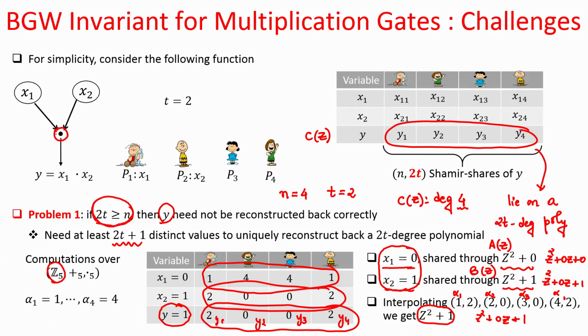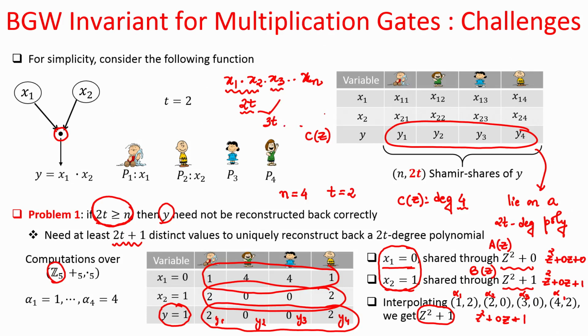gate, but imagine a circuit where you have a computation of the form x 1 times x 2 times x 3 times x n, a computation of this form. So, suppose you follow the same protocol there, where all the inputs are secret shared, and then you locally ask the parties to locally multiply their shares of x 1 and x 2, the degree of sharing becomes 2t. And now, you ask the parties to take this vector of shares and locally multiply their respective shares from this vector with the shares of x 3, then the resultant degree will become 3t, and